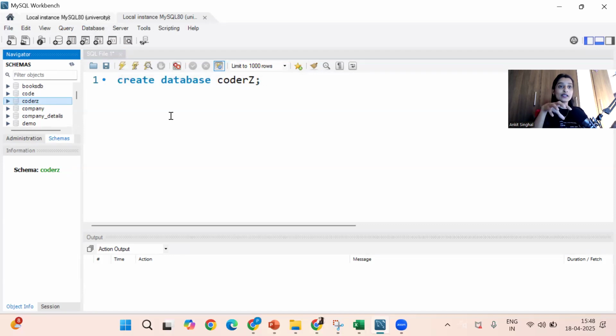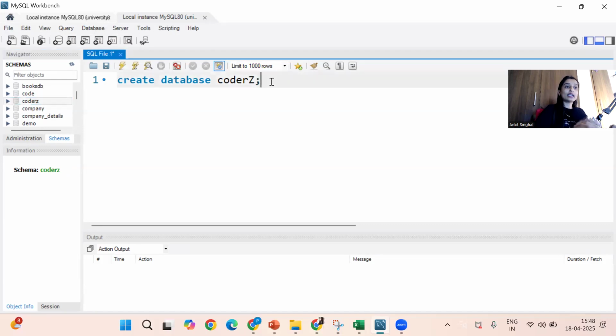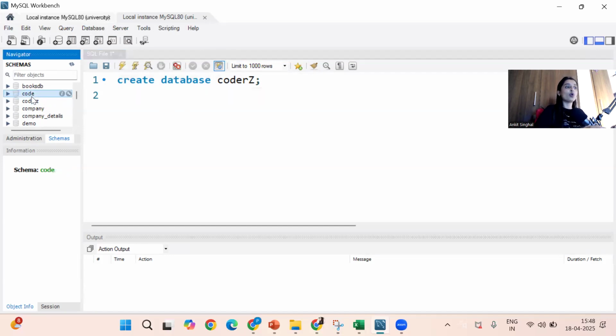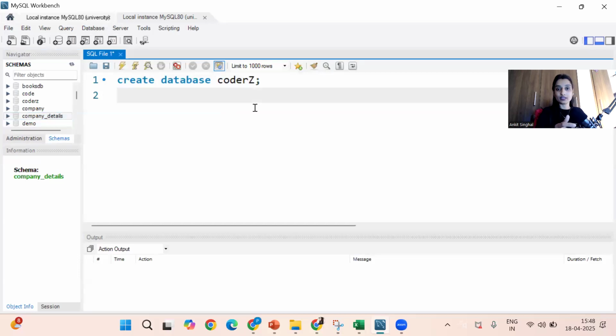Now inside your hard disk, actually multiple databases are present. See, I have a books DB, code, coders, company details, demo. Multiple databases are running in my hard disk. So if you directly tell it to create the table in the database, which database? It should create the table in company, in coders, in code, in company details, which database? So we will tell it: use coders database. So out of multiple databases, it will target the coders database.